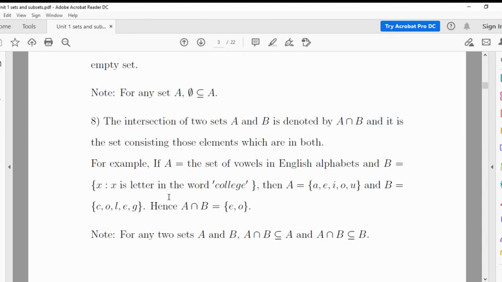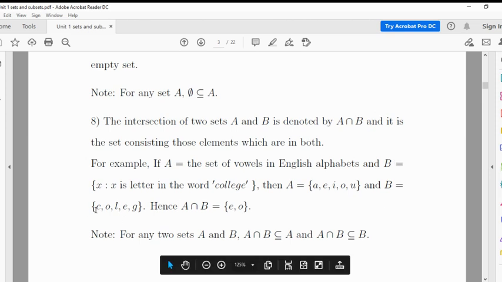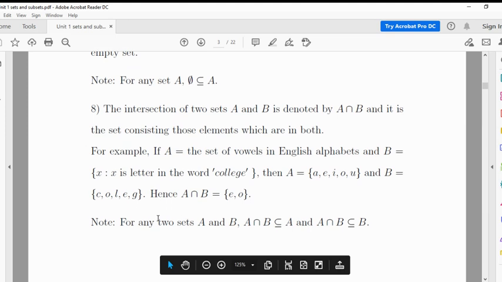So if we consider the set A is AIEOU, and set B is COLEG, then A intersection B is nothing but the common elements, which are in this set and also in this set. Which elements will come? E is in A also, E is in B also. So A intersection B contains E. Also O is in A, O is in B. So E and O are the elements which are in both A and B. So A intersection B contains E and O.